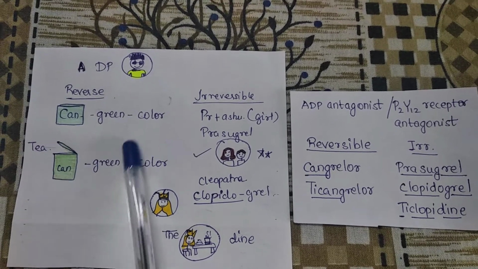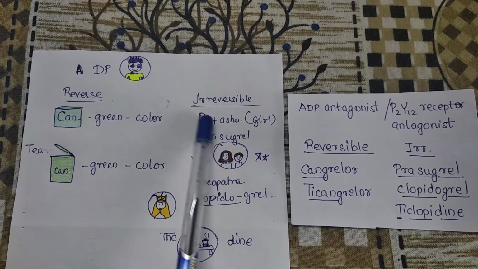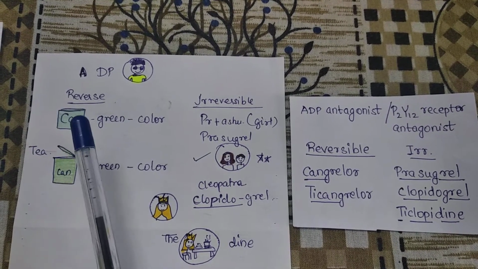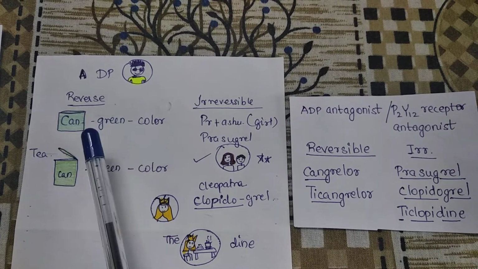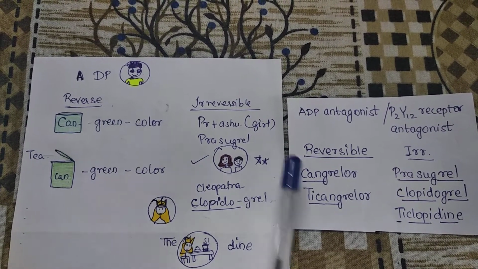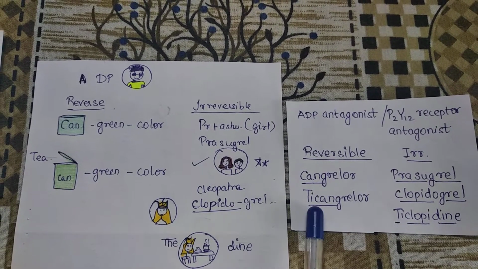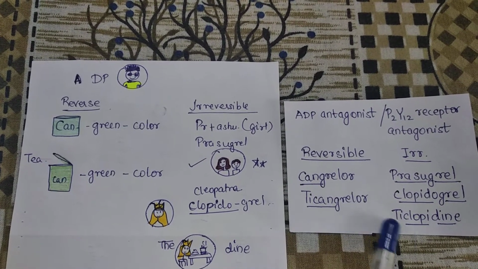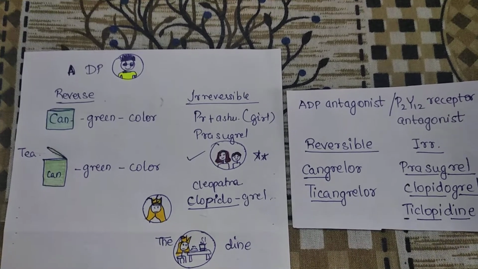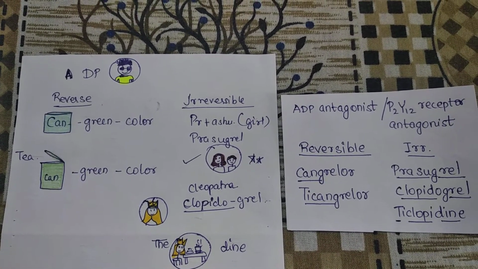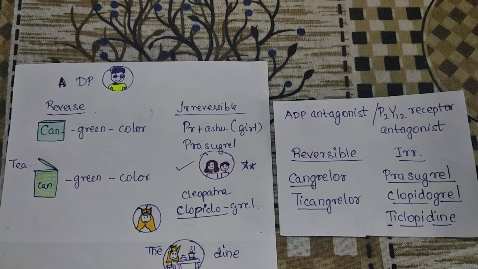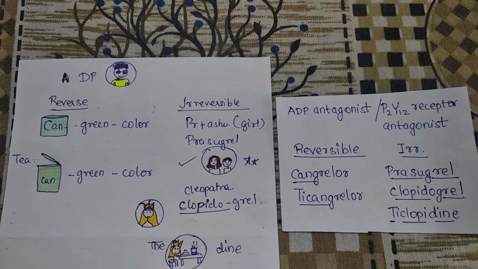This shows the friendship part, that is the Y12, and this is the P2. So the friendship part or yarana part is can green color, Cangrelor, and tea can green color is Ticagrelor, the drugs which come under reversible ADP antagonist or P2Y12 receptor antagonist.